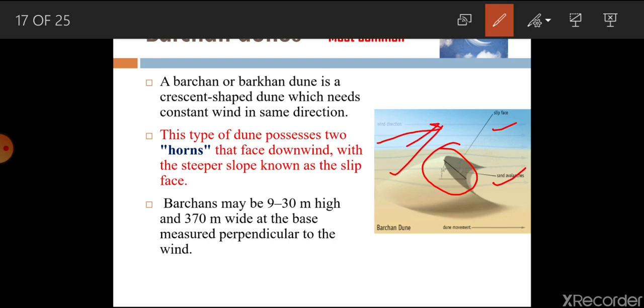And these two, this length is becoming longer, and when wind is coming like this, it is going here. So these two are called horns.